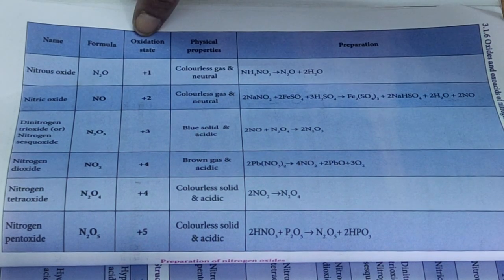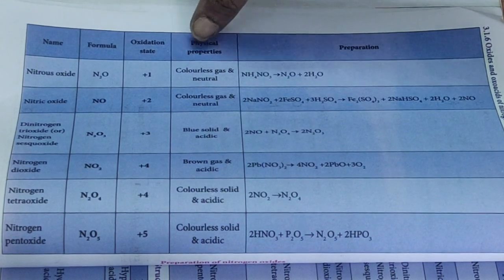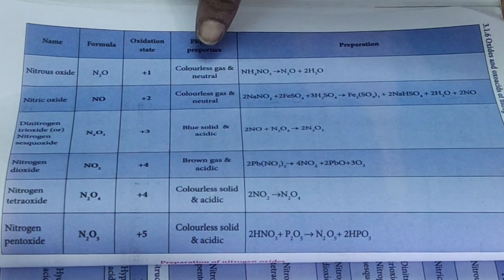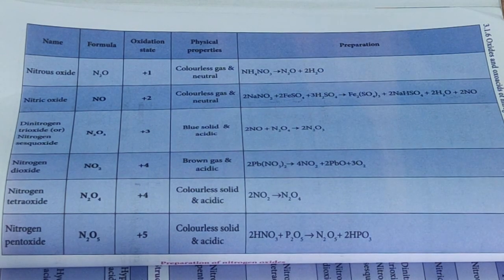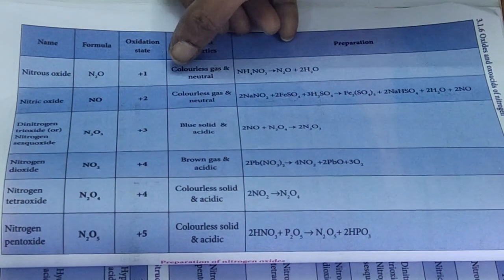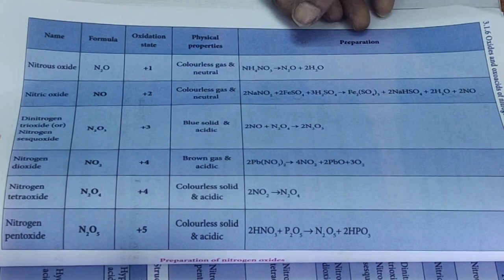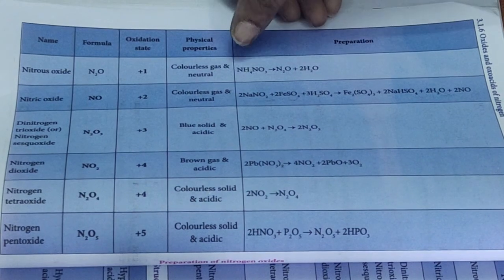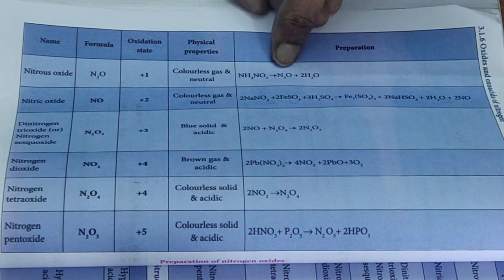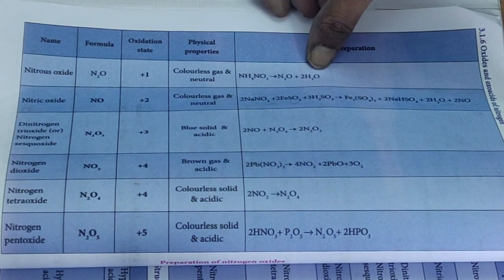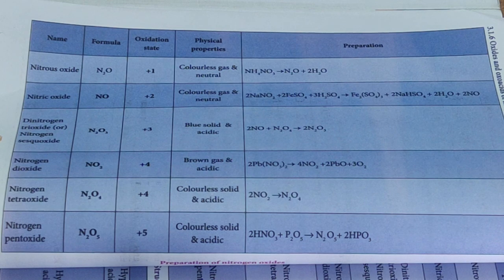The oxidation state is +1. The physical property is a colorless gas and neutral. The charge is neutral, neither positive nor negative, so you can mention that it is neutral. And the preparation of nitrous oxide: from ammonium nitrate, decomposed, we can get nitrous oxide along with water molecules. This is a simple preparation. From which one? Ammonium nitrate.